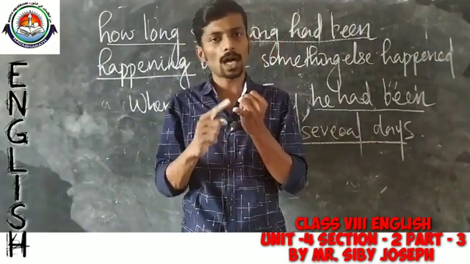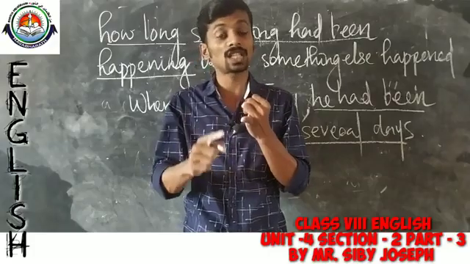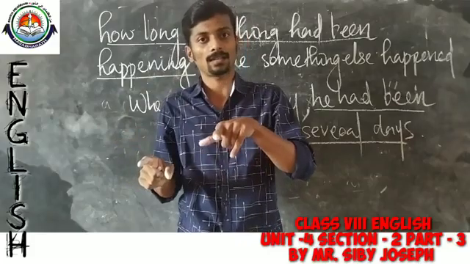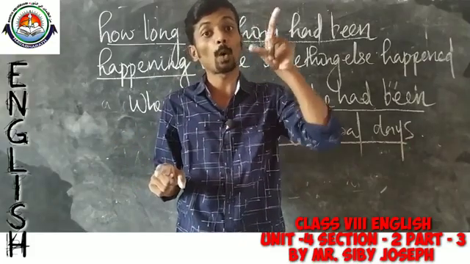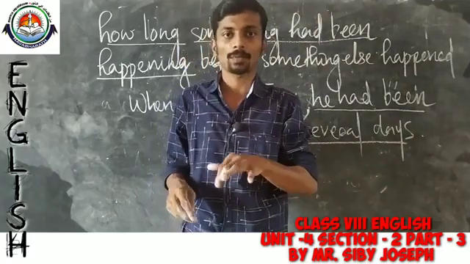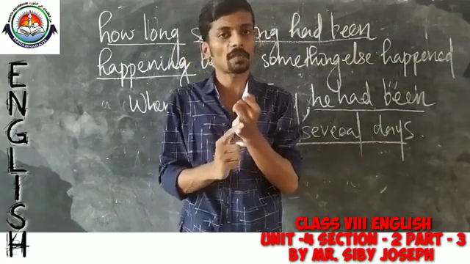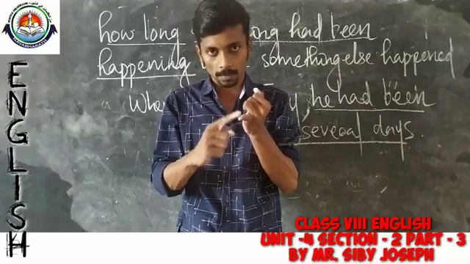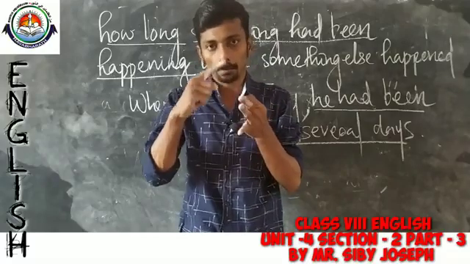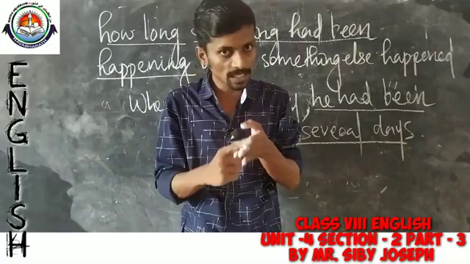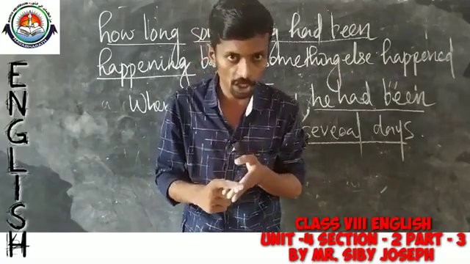So, once again I am going to sum up all the points related to past perfect continuous tense. So, past perfect continuous tense is used in order to speak about an action that began at a certain point of time in the past and continued up to that time. So, the structure for past perfect continuous is actually subject plus had plus been plus main verb plus ing plus object.